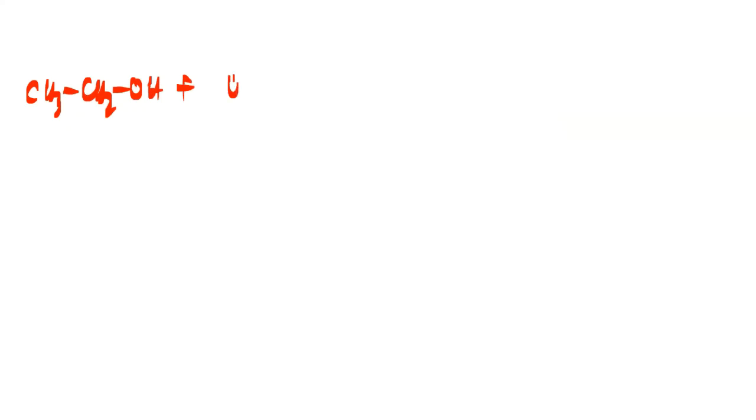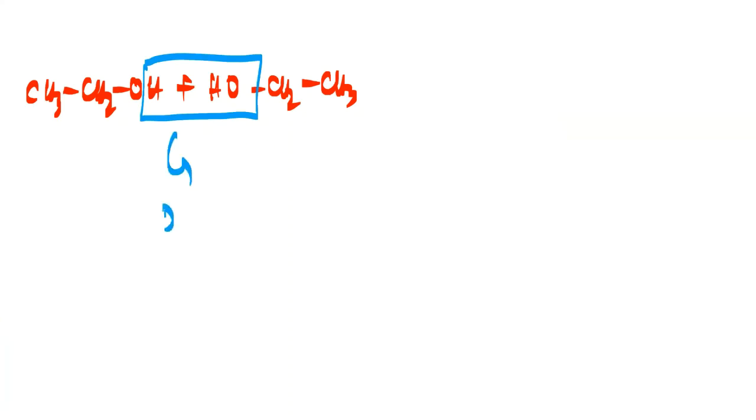Let's take two alcohol molecules here. Try to understand. Let's remove the water here, and this is called intermolecular dehydration.